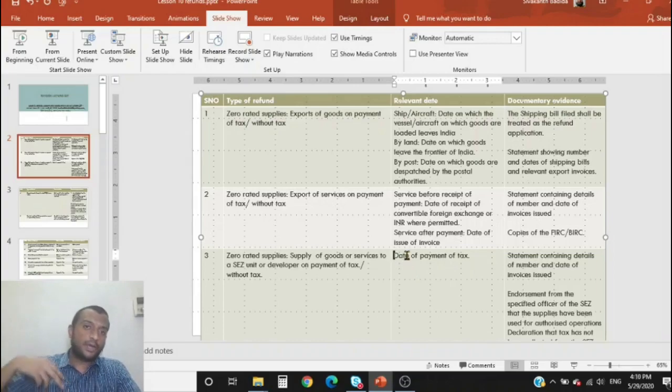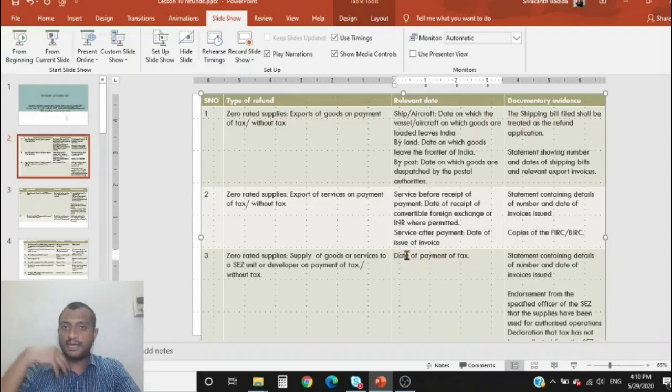So let us say today I make an export. What date of payment of tax is he saying? He is saying, when will a person pay tax? Normally I make a payment of tax when I file my GSTR 3B. So for a SEZ unit, sometimes a shipping bill is not necessary, because only in case of physical exports a shipping bill is filed and that will be treated as an automatic refund application.